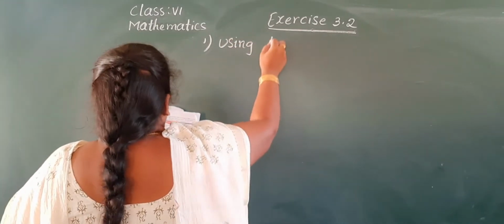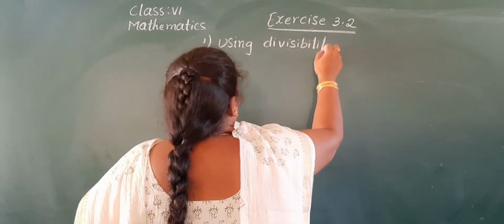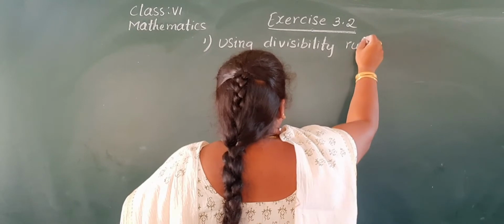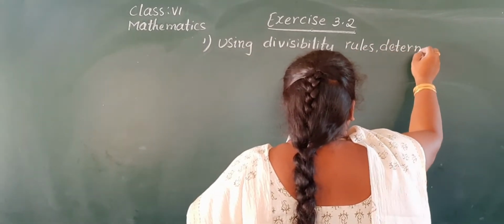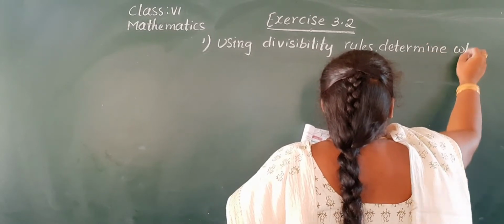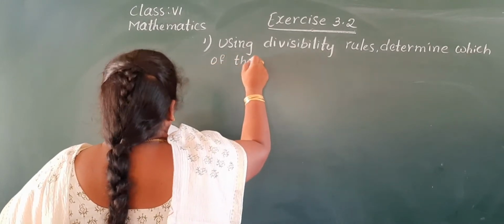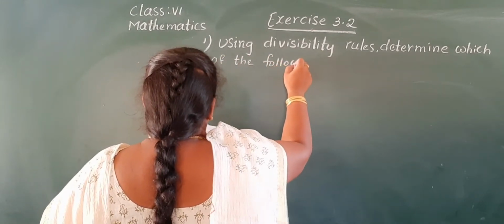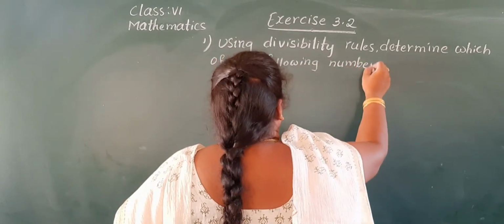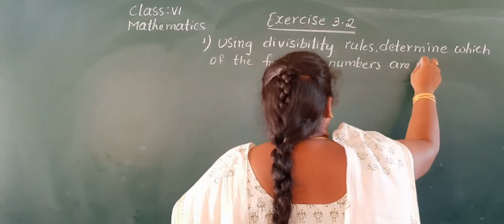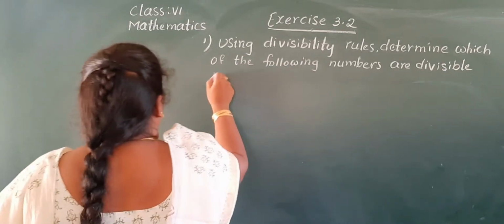Using divisibility rules, determine which of the following numbers are divisible by 11.